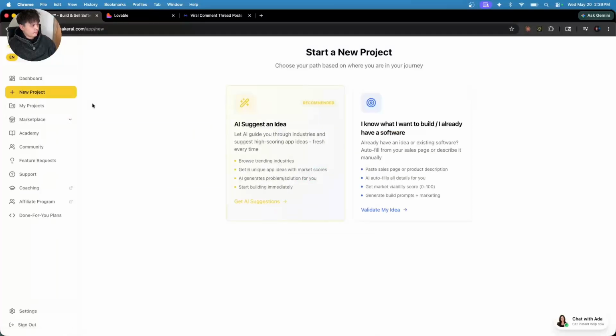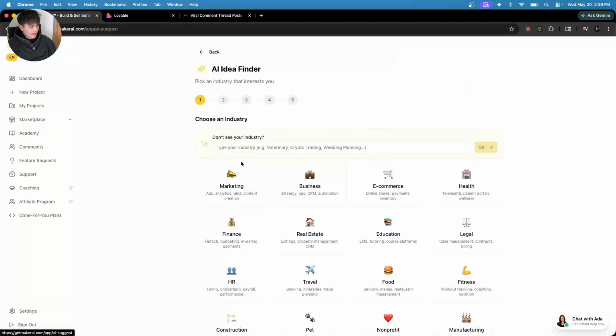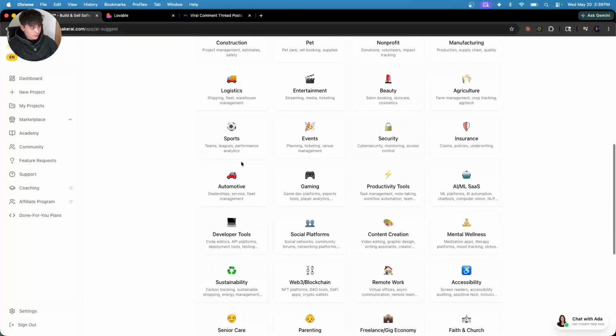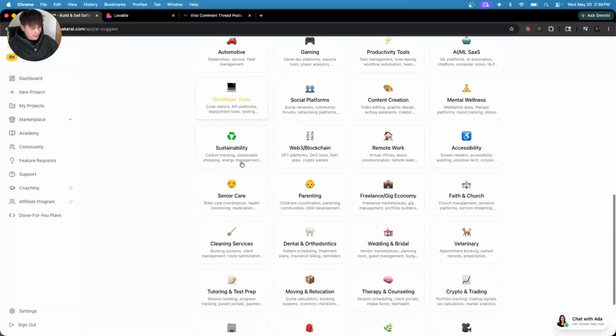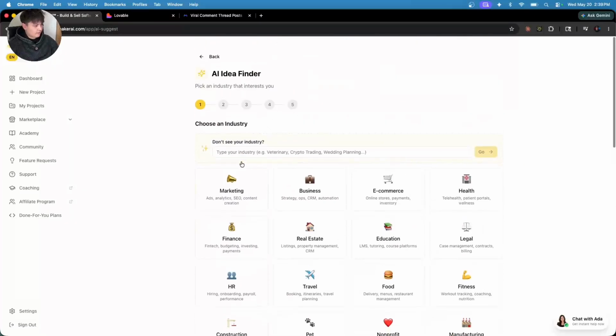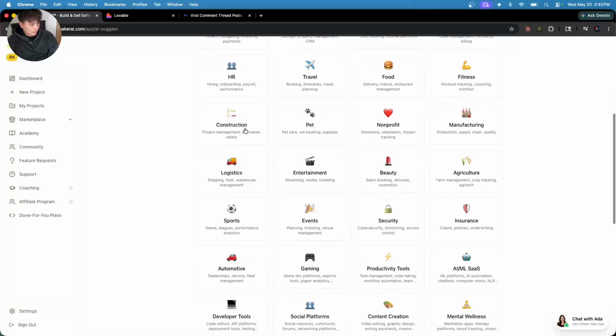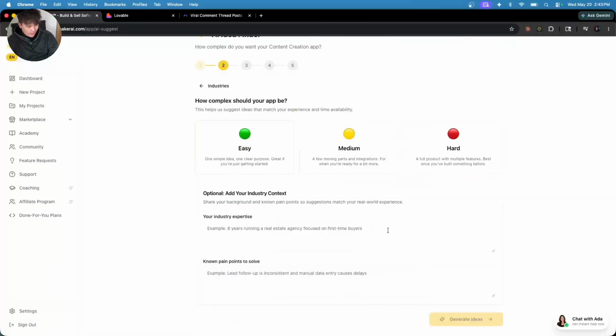So if we come over here, press new project, and AI suggests an idea, and as we can see here, there's a bunch of different industries that you could choose from instead of just entering one in. And if you want to enter one in, you can. There's crypto trading. What we're going to choose for this example is content creation, because that is something that I actually struggle with, and I feel like it would be an example that a lot of people would understand. So we're just going to do easy for this example. Just like I said, simple is better.